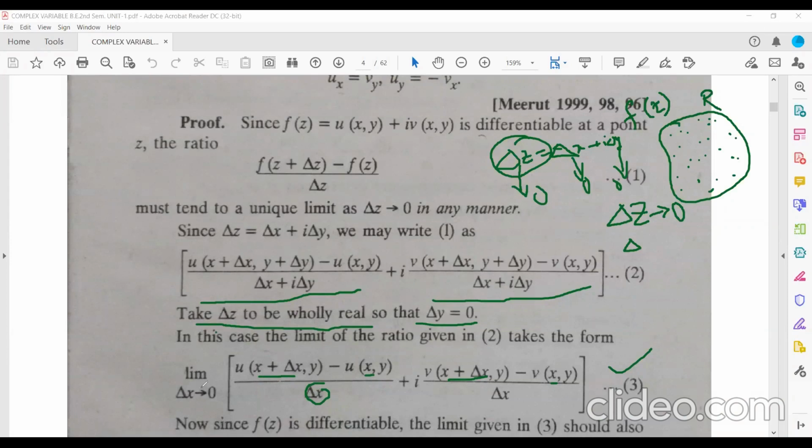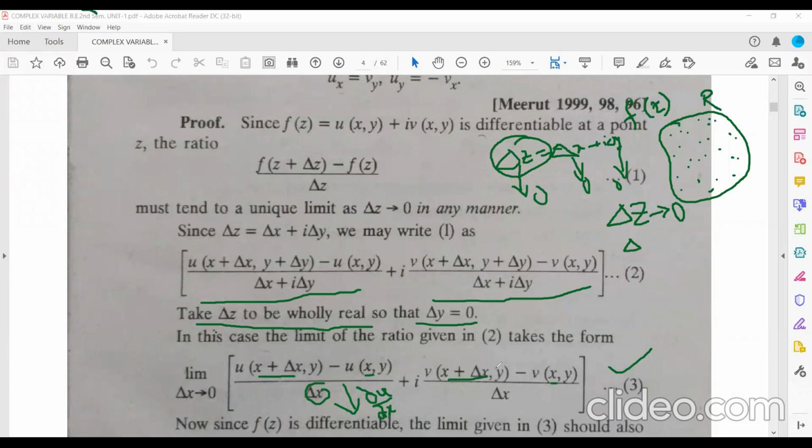So if the limit as del x tends to 0 of u of x plus del x comma y minus u of x y upon del x exists, then this will be nothing but del u upon del x.